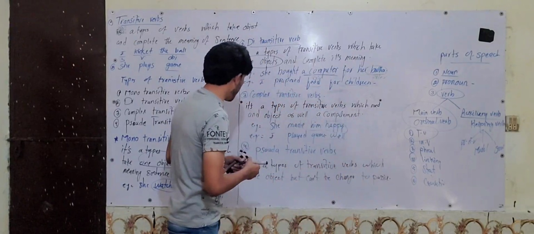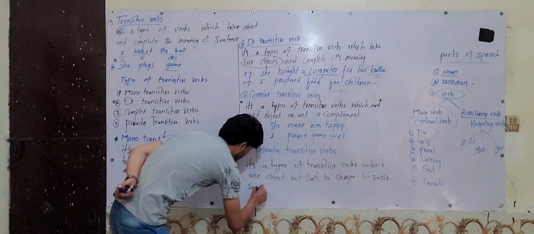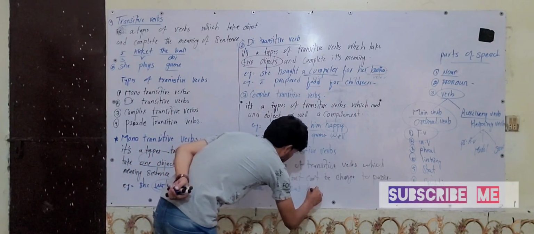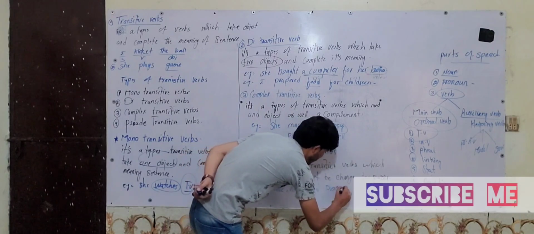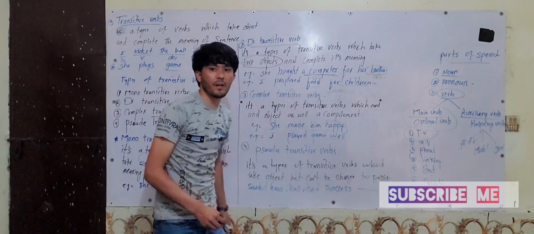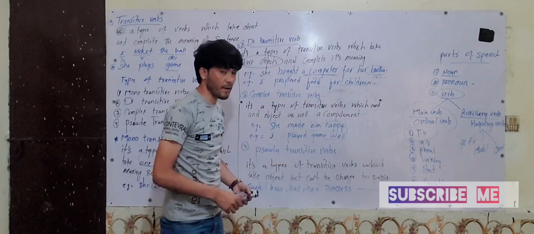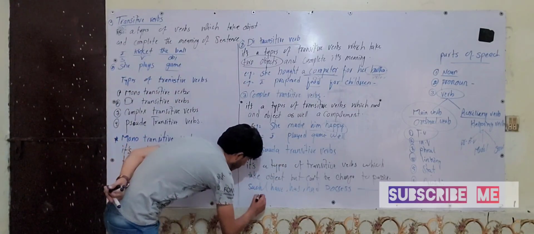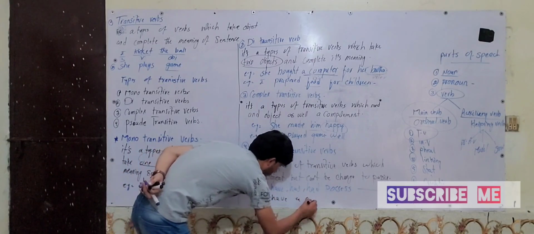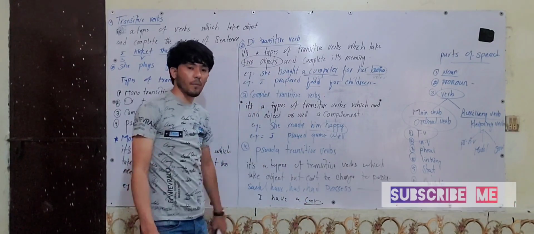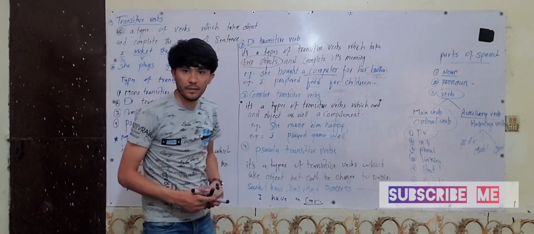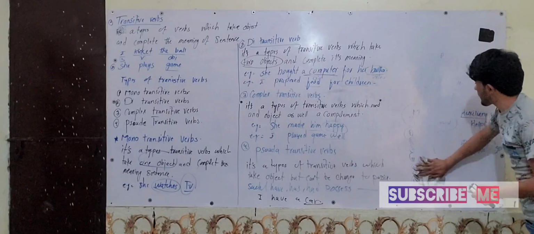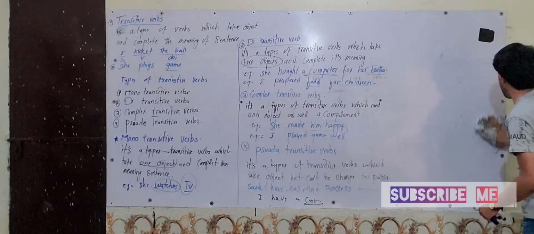And also, if I give you examples, such as verbs like have, has, had, and also possess, etc., it is a type of pseudo-transitive verbs. For instance, if I say, I have a car, it is an object, it takes an object, but it is impossible to change into passive. It is a type of transitive verbs and it is called pseudo-transitive verbs.